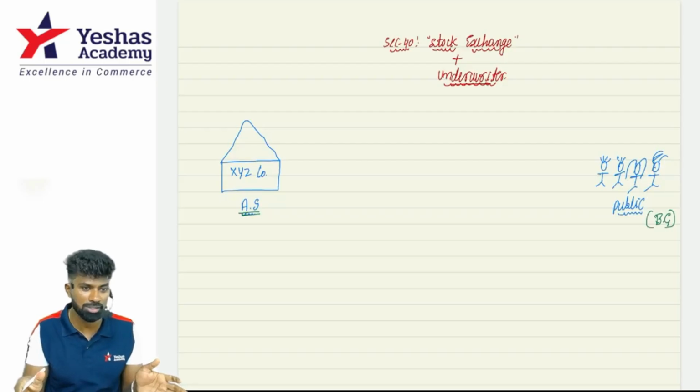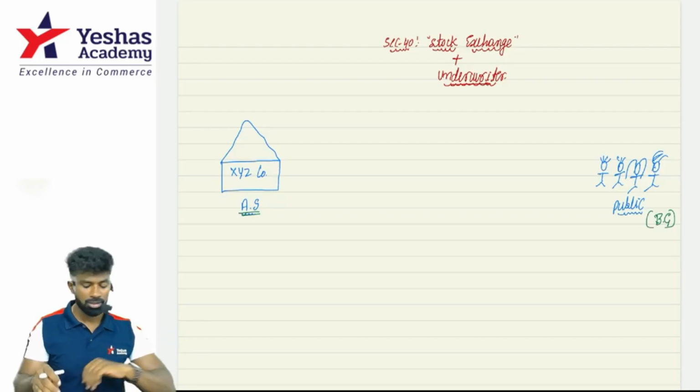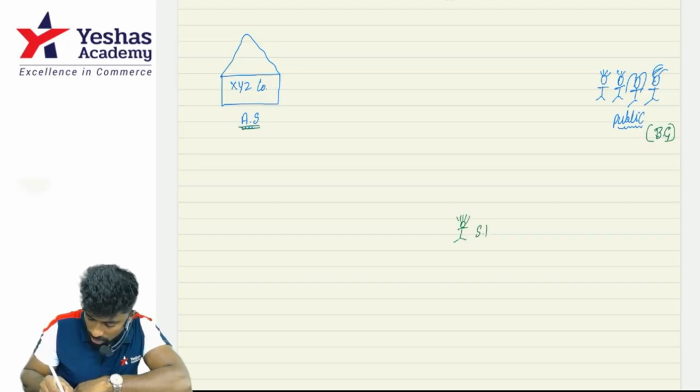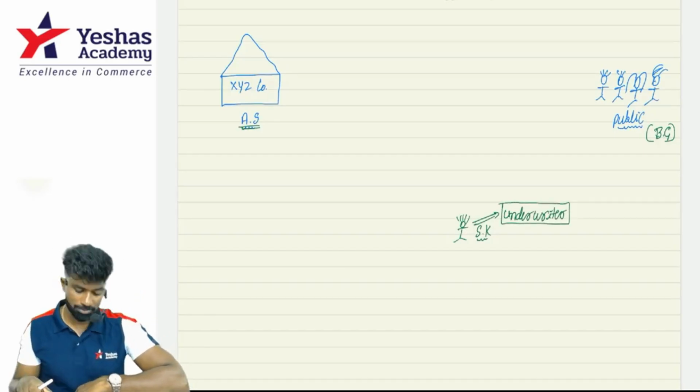That is how the marriage happens. Correct, right? Now this Shah Rukh Khan is like an underwriter.